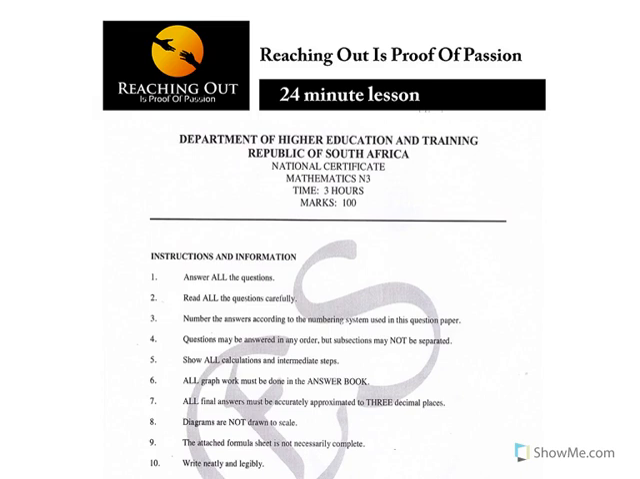Now, this Mathematics N3 is a 3-hour paper and the total marks is 100 marks. It is very important for you to read instructions in the beginning before you start answering any part of the questions. Number 1, you're supposed to answer all the questions. Number 2, read all questions carefully. Number 3, number the answers according to the numbering systems used in this question paper.